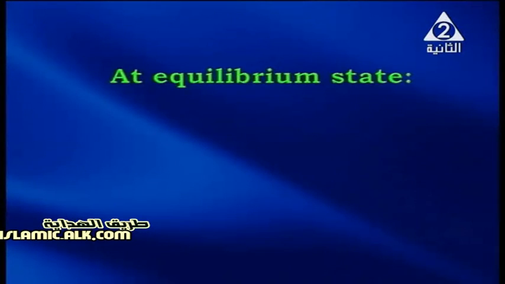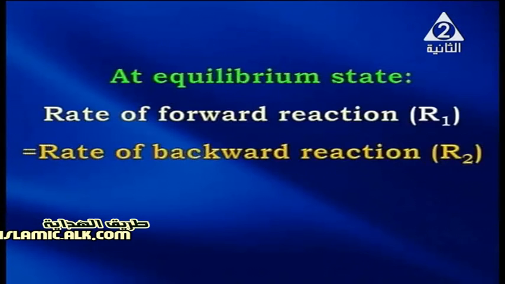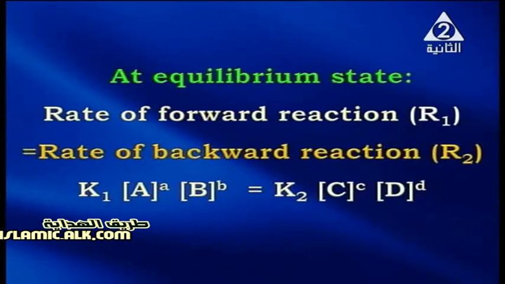So, at equilibrium state, the rate of forward reaction R1 equals the rate of backward reaction R2. So, K1 times the concentration of substances A and B, each raised to the power of the number of moles, equals K2 times the concentration of the products, each raised to the power of their moles.